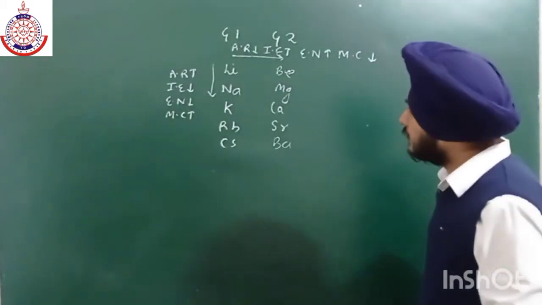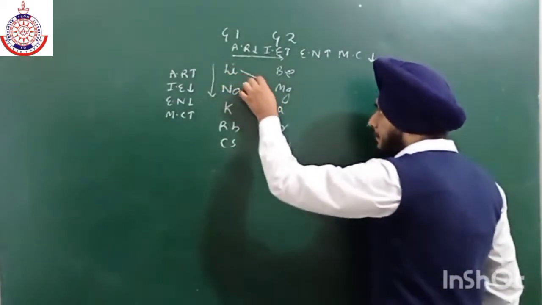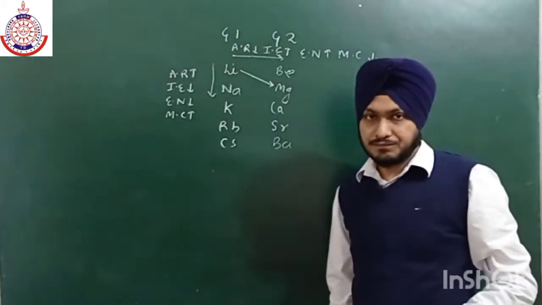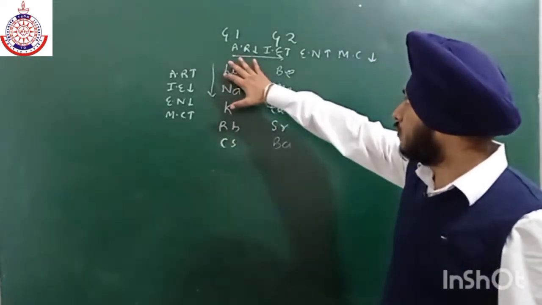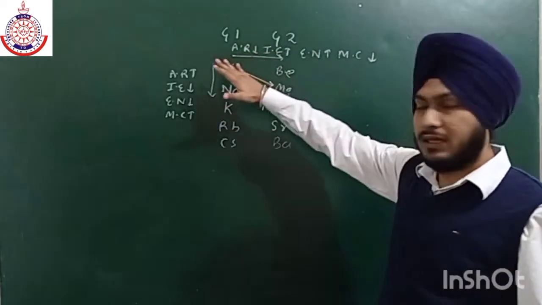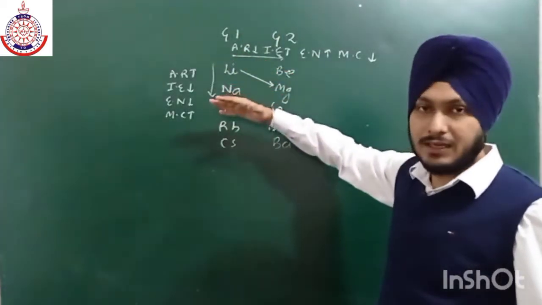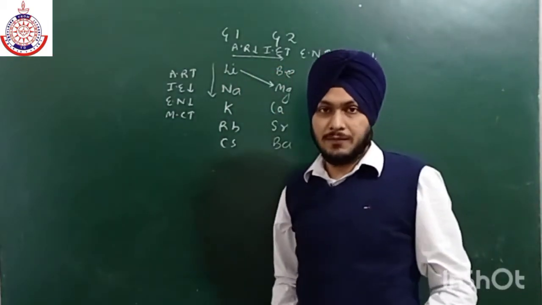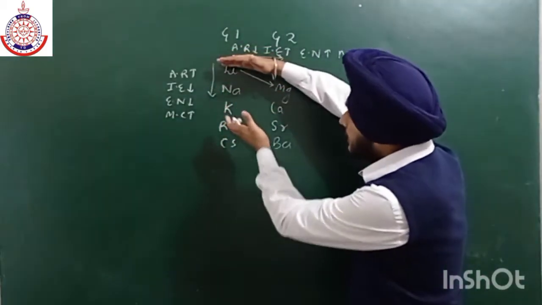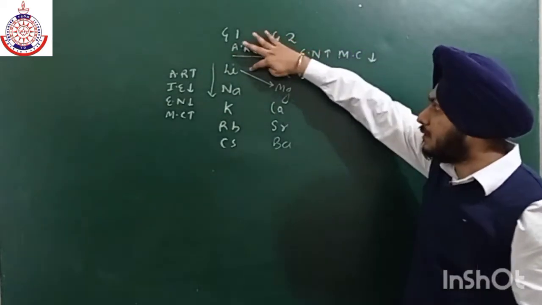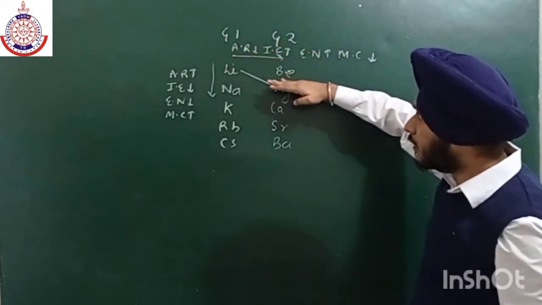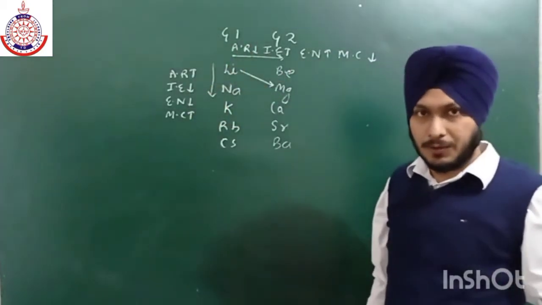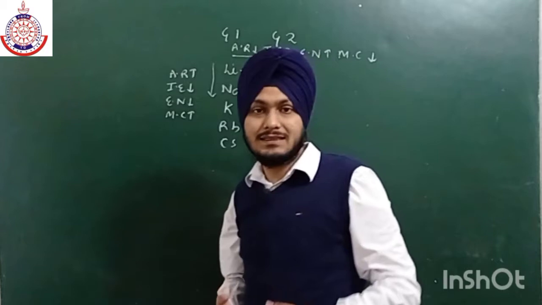Now if we move diagonally, what will happen? As we all know, on going from left to right there is a decrease, and going from top to bottom there is an increase. But if we go diagonally, there will be no change. Look here: from lithium to magnesium, we go a little down and also to the right. It means these two effects will cancel each other.